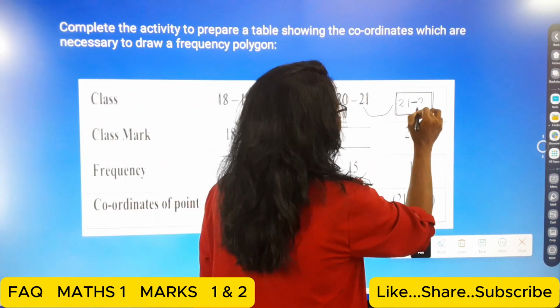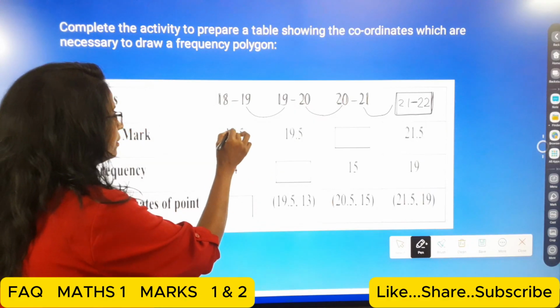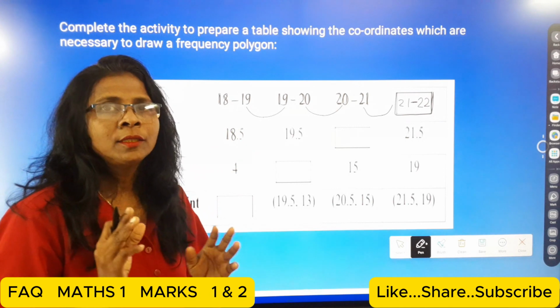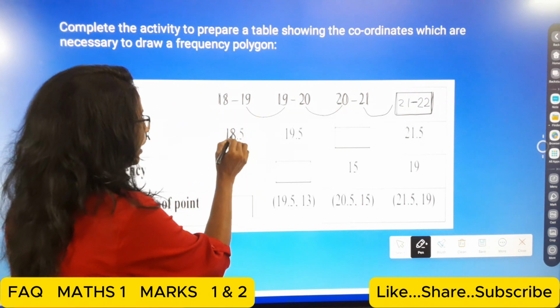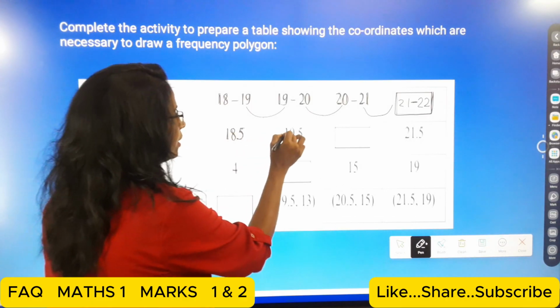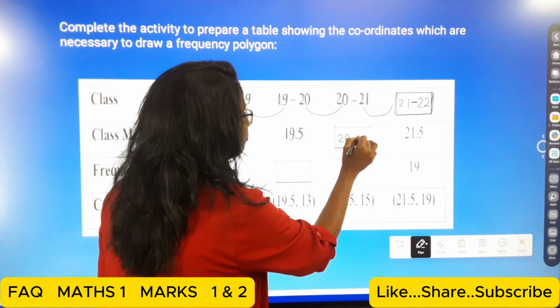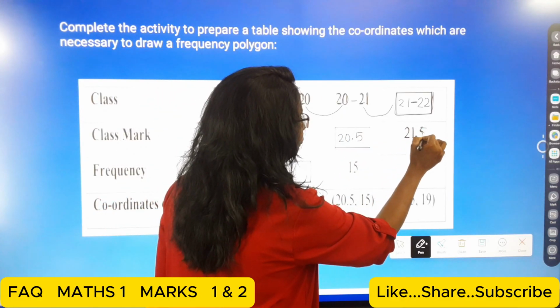So 21 to 22. Then the next one is the class mark. Class mark means the average of the lower limit and the upper limit. So 18.5, then 19.5, then 20.5, and 21.5.